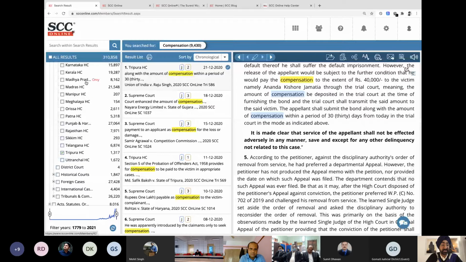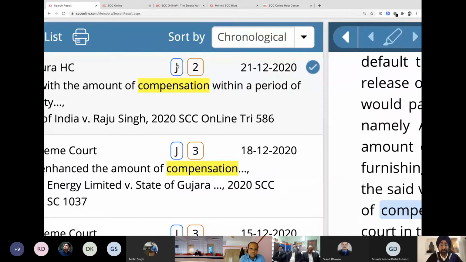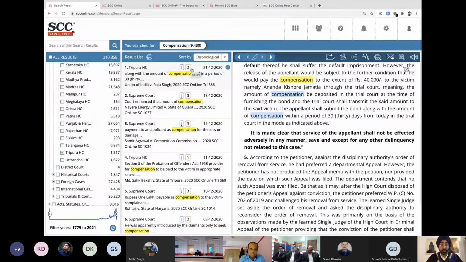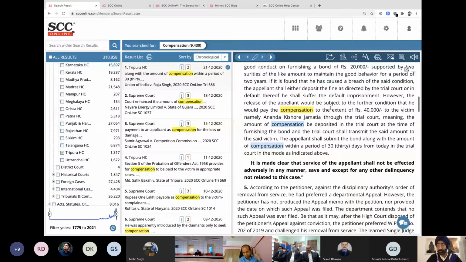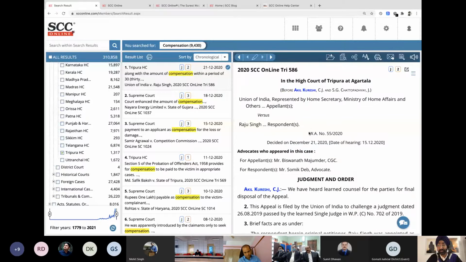The second column, whatever you select over here comes over here. Now if you see, it says J2. Whenever you see this, J means it's a judgment, and 2 means the number of members who are part of the quorum. So there were 2 judges sitting in the quorum over here. That being said, move to the third column. The third column is whatever you select over here gets displayed over here. So I can see the full judgment, and there we have it.